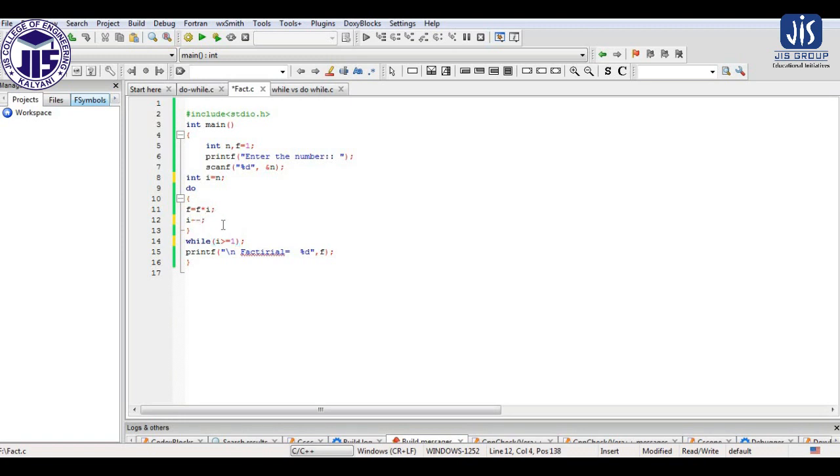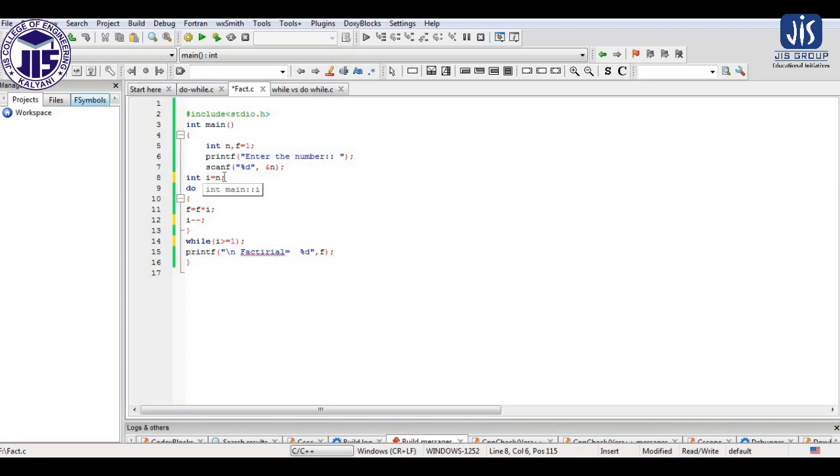So that is the same. Here there is just backward counting. Previously we were counting 1, 2, 3, 4. Now we are counting 4, 3, 2, 1. So the value of i is n, and it will perform the operation until the value of i reaches 1. That's why we are performing the decrement operation here.